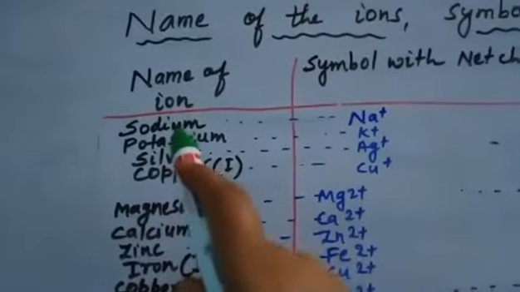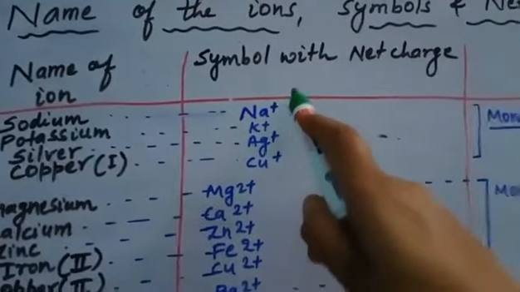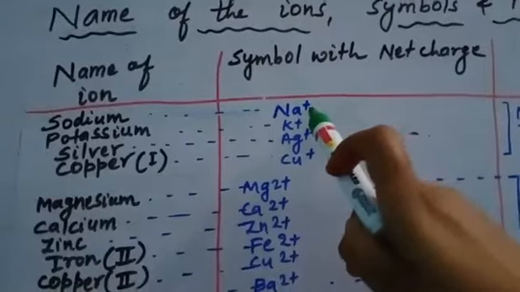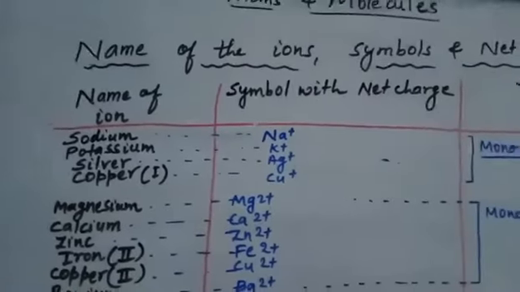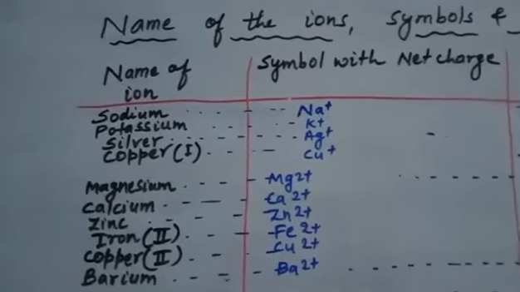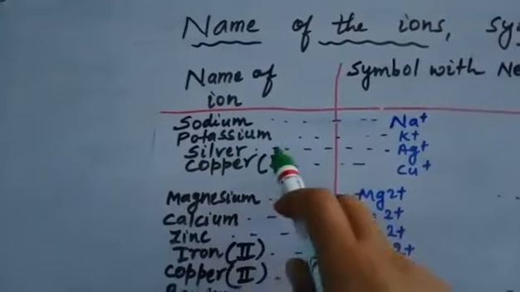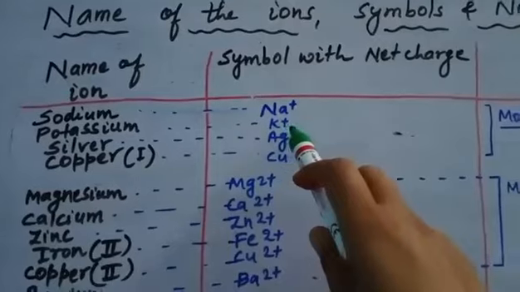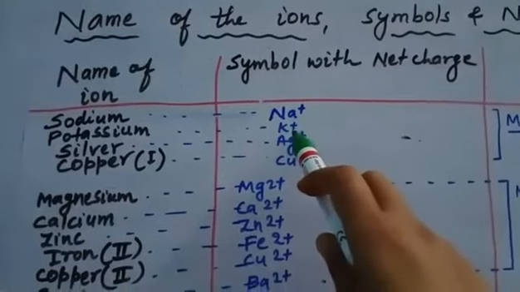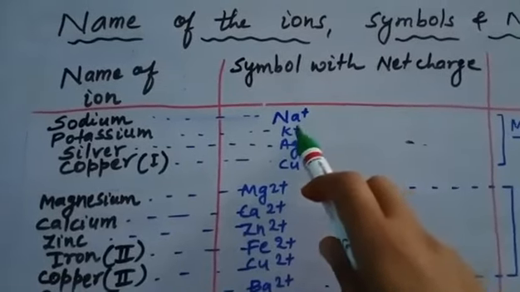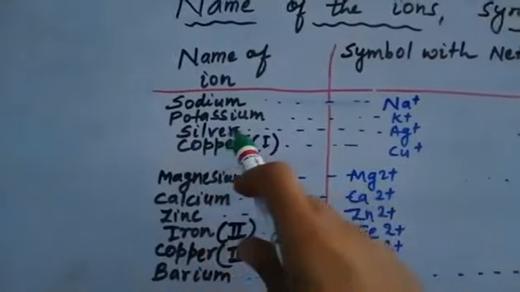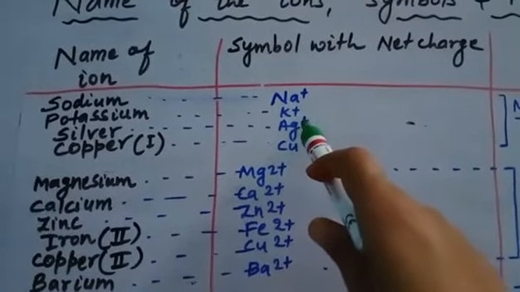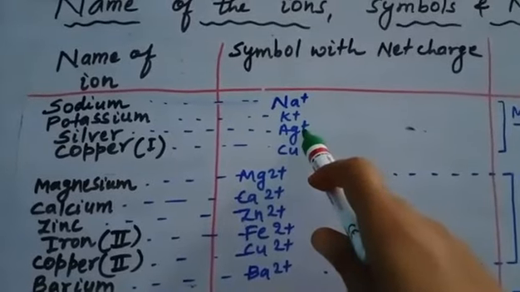Sodium ion symbol is Na+, net charge is +1. Plus means it has one positive charge, +1. Similarly, the symbol of potassium ion is K+. It means it has net charge how much? 1 positive charge.